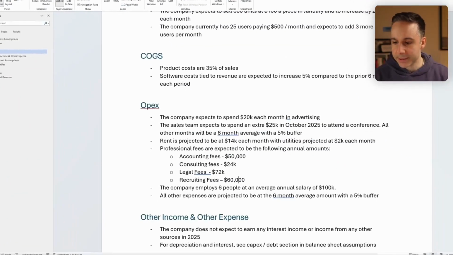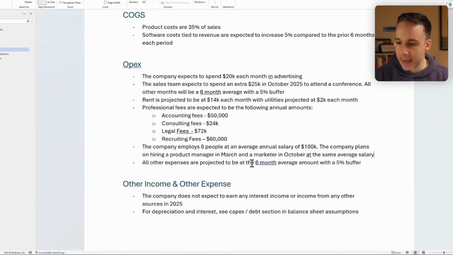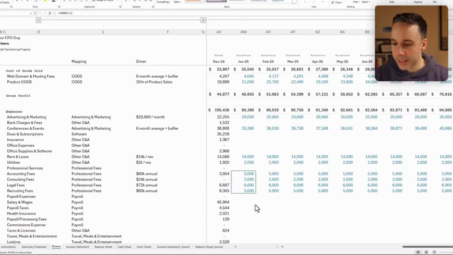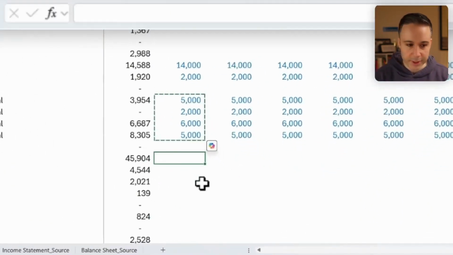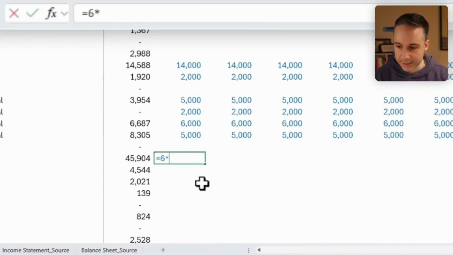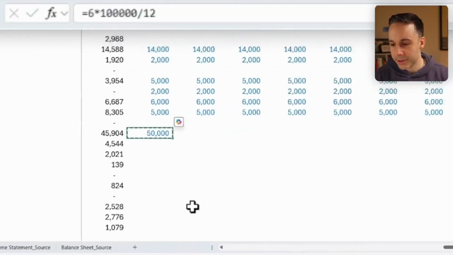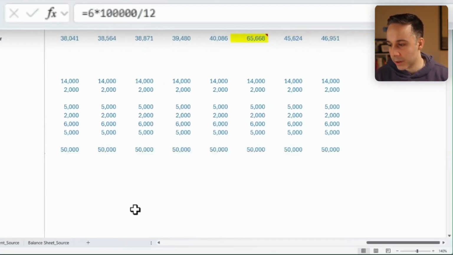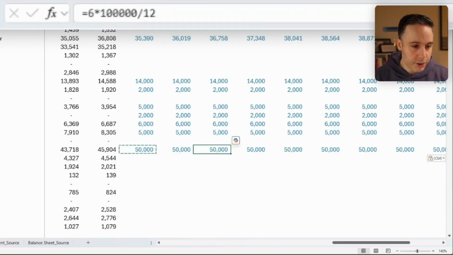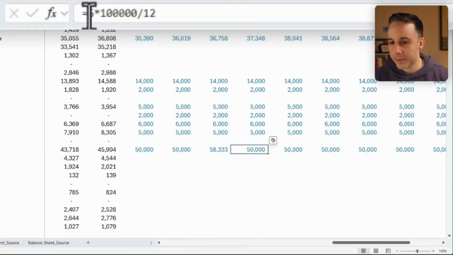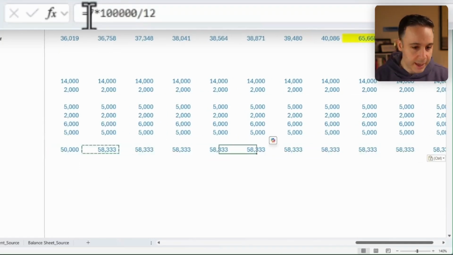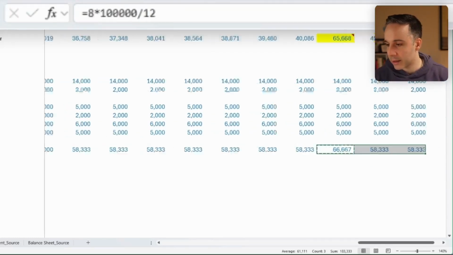Okay, moving on to the next piece. The company employs 6 people at an average annual salary of 100,000. The company plans on hiring a product manager in March and a marketer in October at the same average salary. All right, well, that's pretty simple. I'm just gonna come in over here and say equals 6 times 100,000 divided by 12 over here. Now let's just copy this all the way forward. But in March, we are going to make that a 7. And then in October, we're gonna make that an 8.